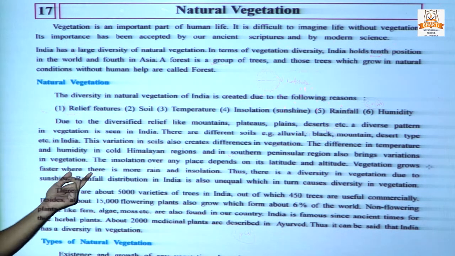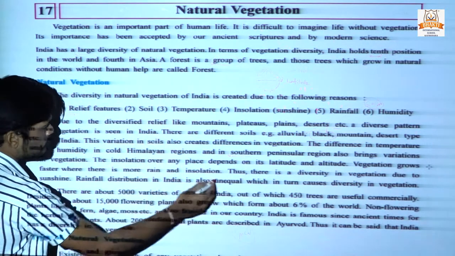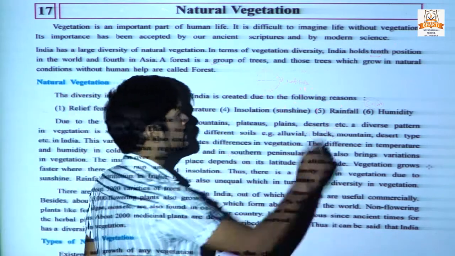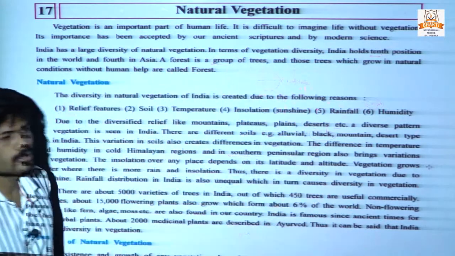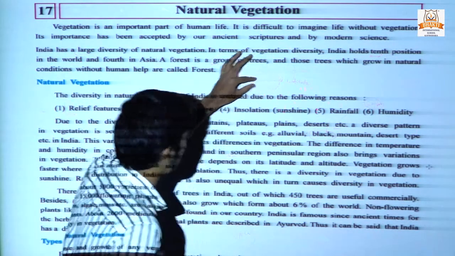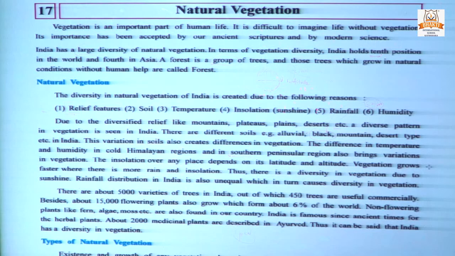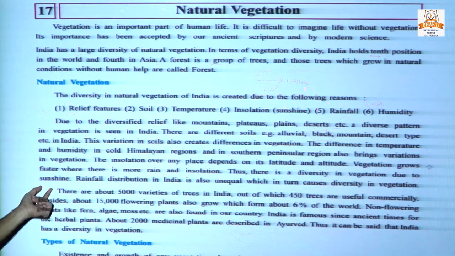Vegetation grows faster where there is more rain and insolation. More rain, more temperature. Here we have discussed more heat and more rainfall. That is why the diversity of vegetation is very well seen in the equator region. Thus, there is a diversity in vegetation due to sunshine. Sunshine and rainfall, meaning insolation and rainfall, are the two factors which mostly decide the diversity of vegetation.